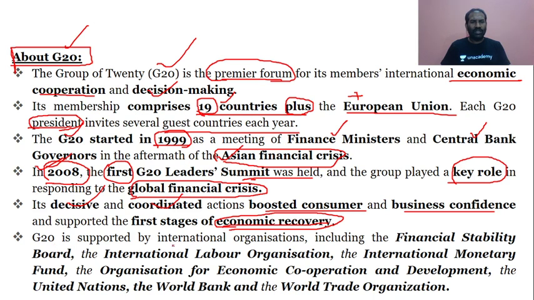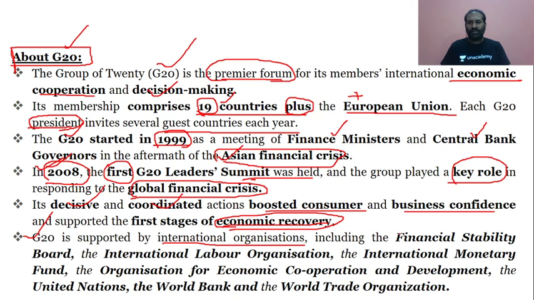And then G20 is supported by various international organizations. Again, from a prelims point of view, it could be asked which among the following are the international organizations which support the G20.